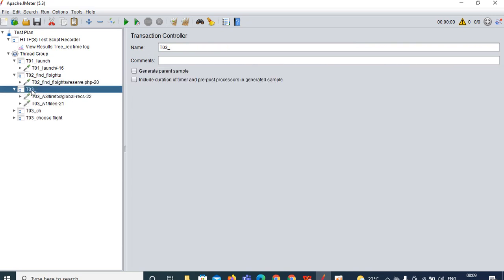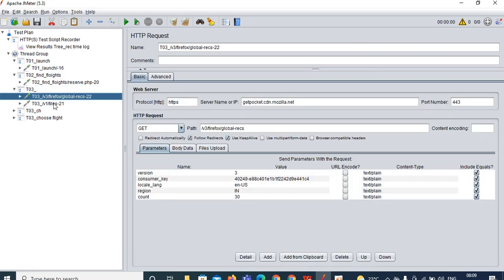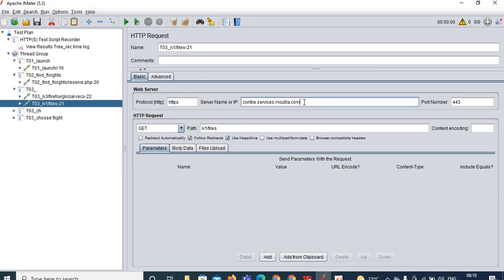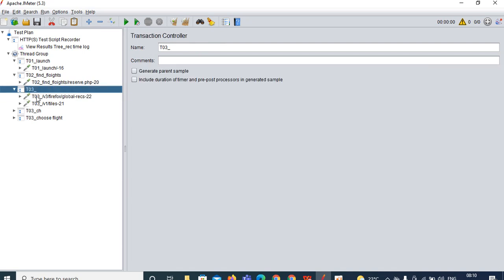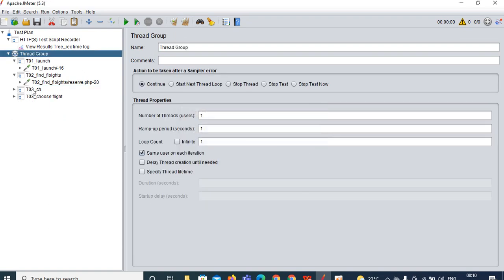Next T03, get pocket and contile services, these 2 are not required. Since these two are in it and are not required, you can click on this one and delete it.